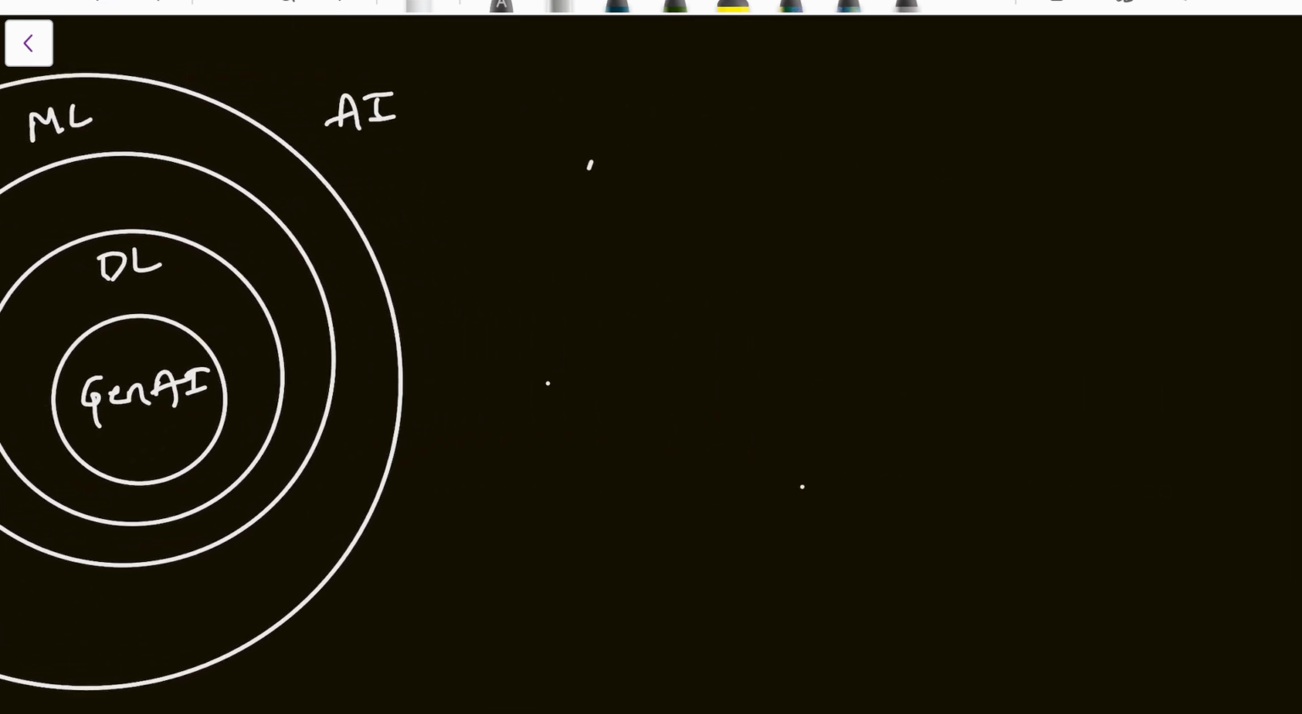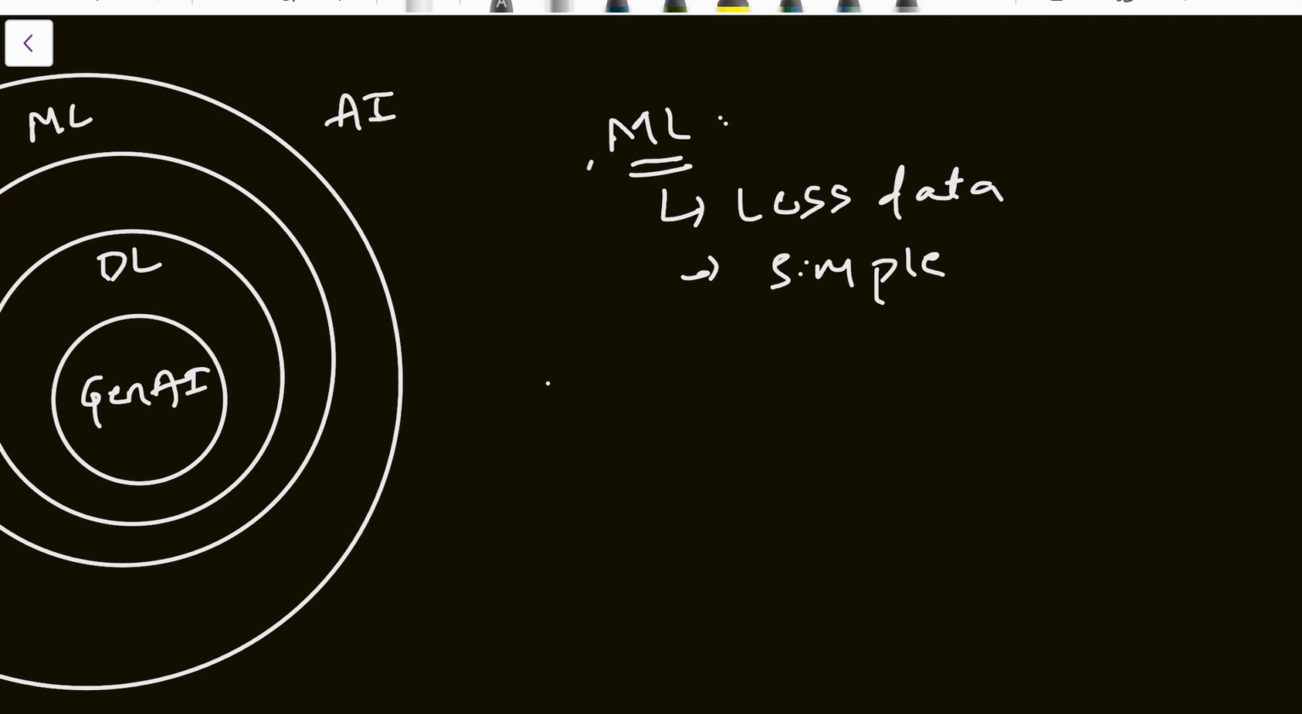What is machine learning? What is ML? It's a subset of AI. It learns from data using algorithms like regression, classification, and clustering techniques. This is known as machine learning, a subset of AI, and less data is required to train the model. Simple but efficient and effective. Okay, this is ML.